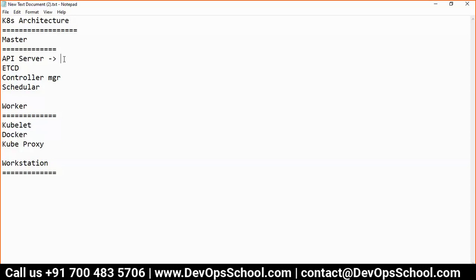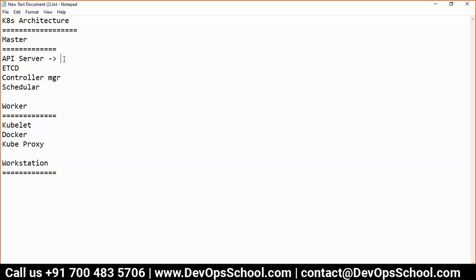It's just like a front end. Anything you want to send to the Kubernetes cluster, you have to send through the API. You cannot ignore it. It's like the main door of your house. You cannot come inside a house without crossing that door.